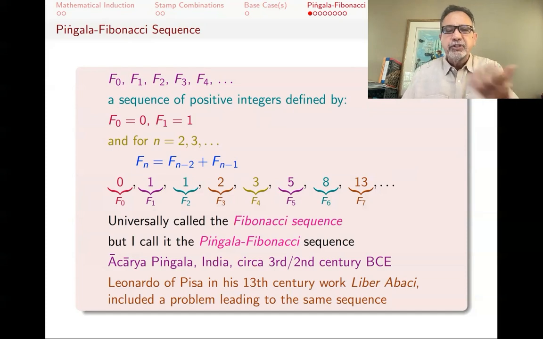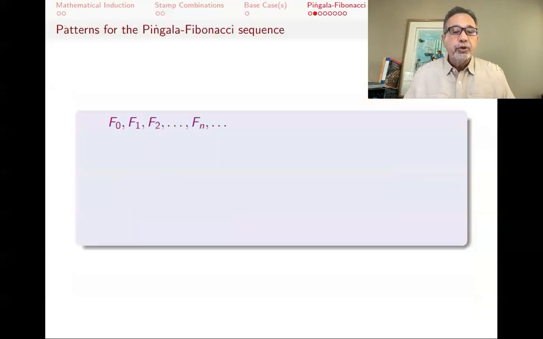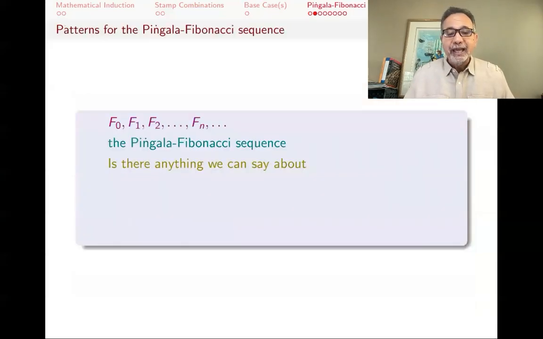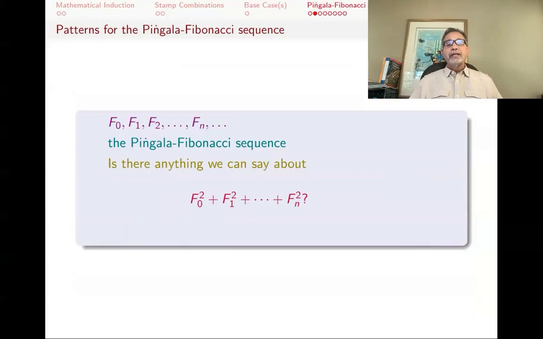But that formula is somewhat complicated and not really that helpful in finding patterns. I'm going to show you 2 patterns. In one, I will use just normal induction, and in the other I will use strong induction to prove them. So here's the Pingala-Fibonacci sequence again. My question is, can you say something about the sum of their squares? What if you square f0, f1, f2, up to fn, and add them up? Can you say anything about that?